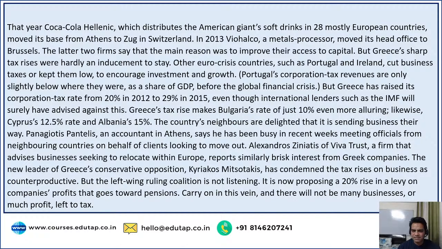Other Euro crisis countries such as Portugal and Ireland cut business taxes or kept them low to encourage investment and growth. Portugal's corporate tax revenues are only slightly below where they were as a share of GDP before the global financial crisis. But Greece has raised its corporation tax rate from 20% in 2012 to 29% in 2015, even though international lenders such as the IMF will surely have advised against this.